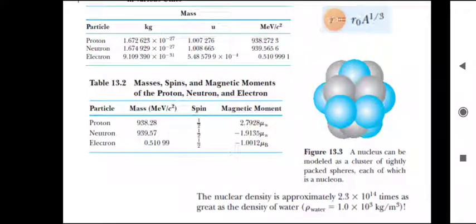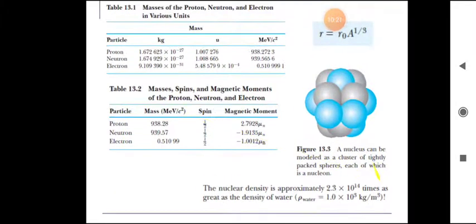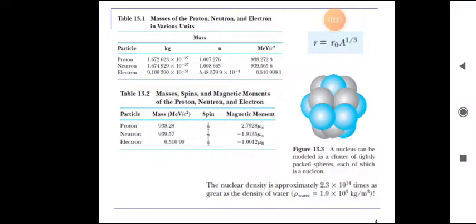The nuclear density is approximately 2.3 × 10^14 times as great as the density of water. Okay, so these are the fundamental things, and here we are shown another formula: R = R₀ A^(1/3). This is very important. A means atomic mass number, R means the radius of the nucleus, and R₀ is a constant value.